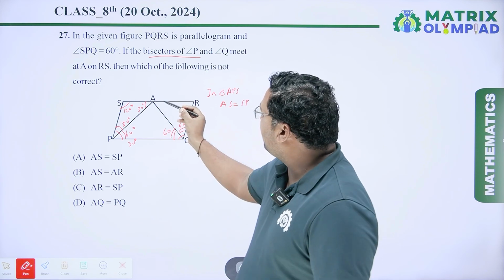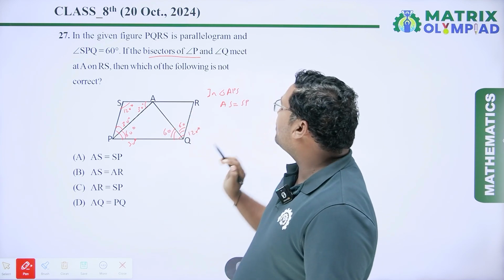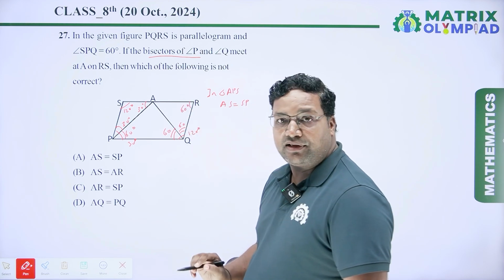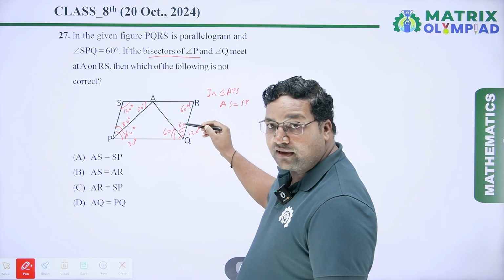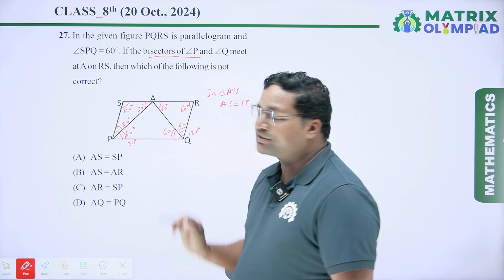Why? Because triangle APS is an isosceles triangle. Similarly, you can see here, if this is 120 degree, then this angle is 60 degree. If in a triangle two angles are 60 degree, then the third angle is also 60 degree.